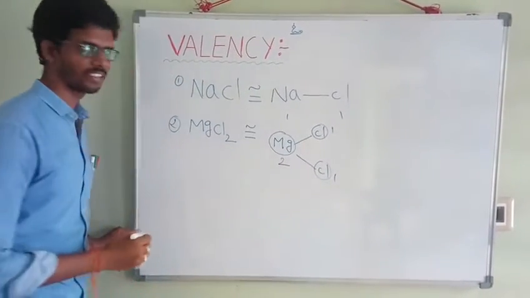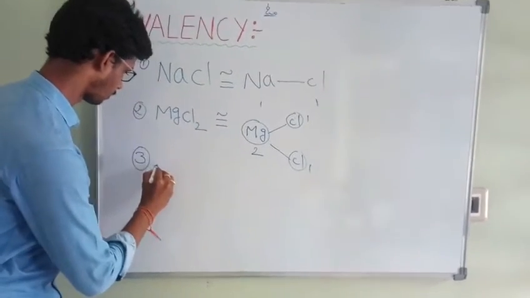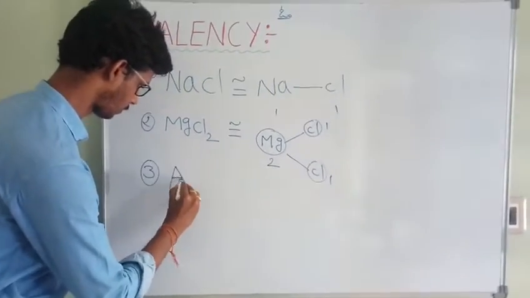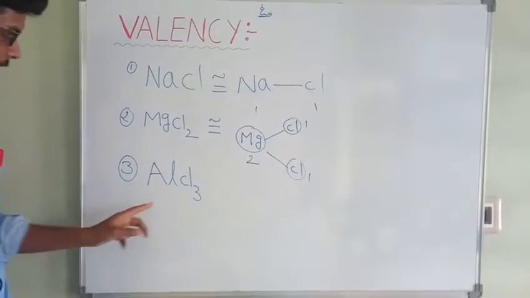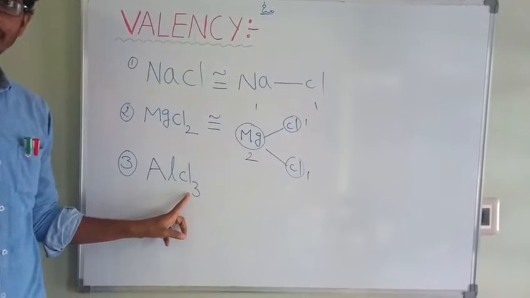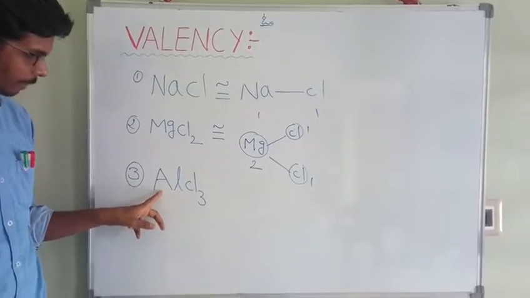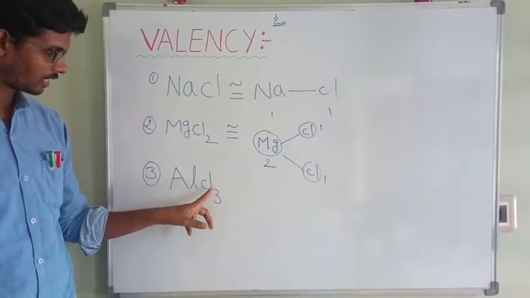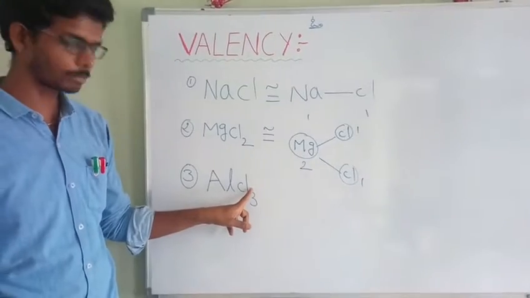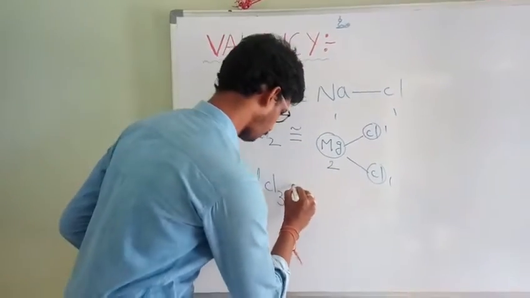Okay. Let us take another example, aluminum chloride. This is the aluminum chloride formula. Here, one aluminum atom can bind with three chlorine atoms. In the same situation, three chlorine atoms can bind with only one aluminum atom.